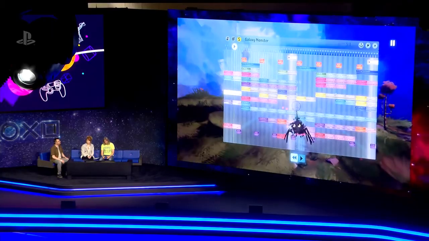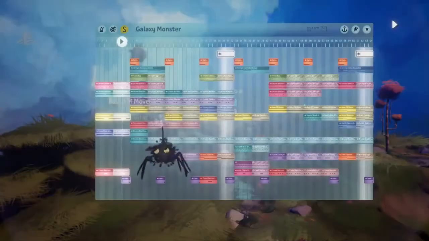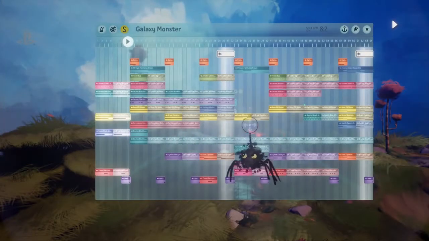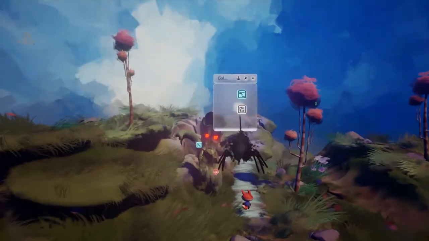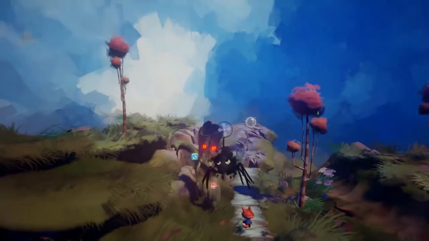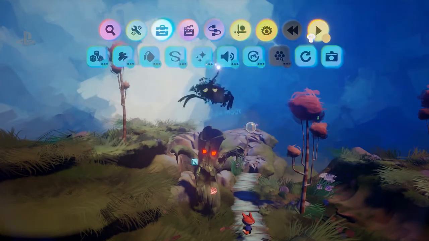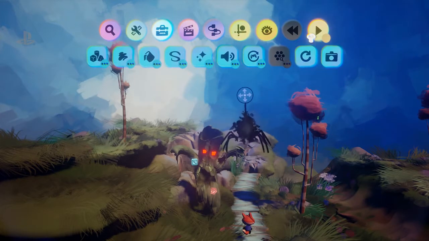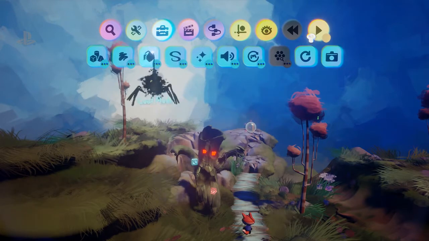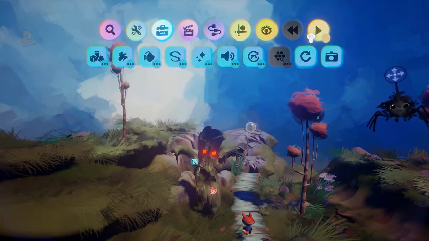So I just opened that up to give you people a little glimpse of what the music package looks like. This is a full-on sequencer, and it's got more features than I could possibly ever describe. But we want to make a piece of music, don't we? This is nuts, and it's all in this same area. We're not backing out to the main menu and going into music mode or anything like that. It's all here. Exactly, and that's one of the crucial things about Dreams that makes it really special, I think. The fact that they're all in the same place means you get to make them interact with each other in unusual ways.